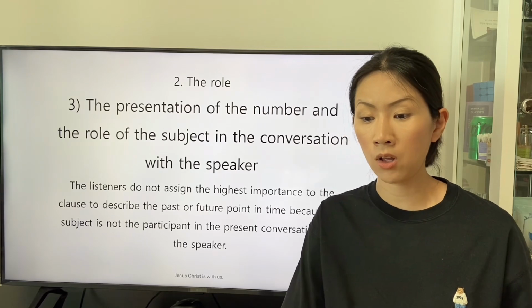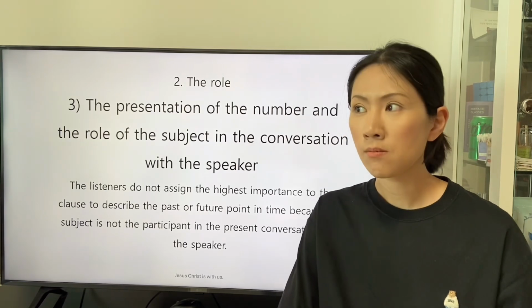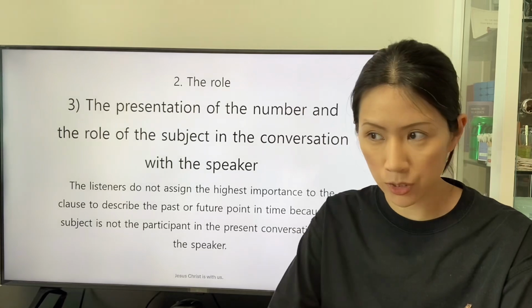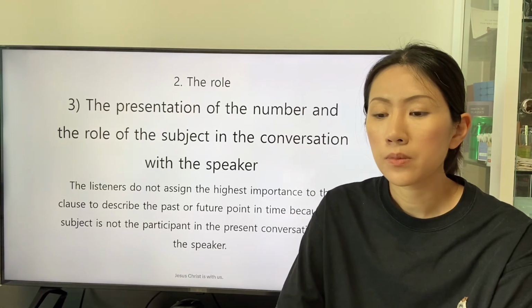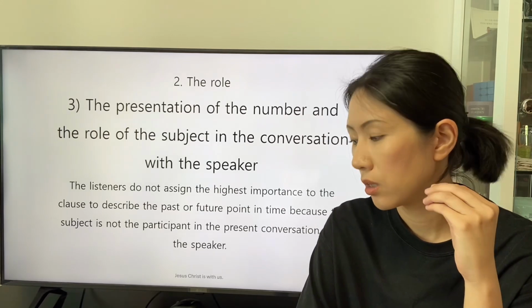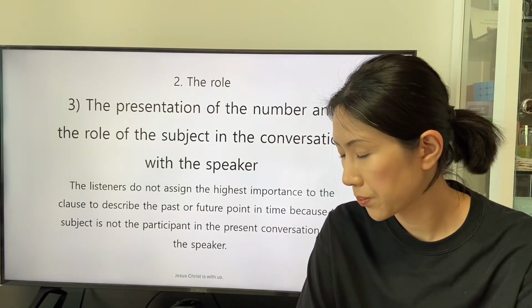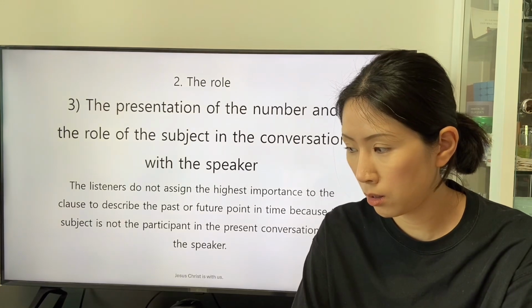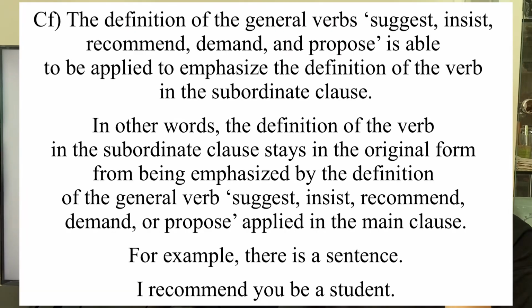There is the other example about the phenomenon that the uniformity of a general verb is revealed because the speaker emphasizes the definition of the verb. The definition of the general verbs suggest, insist, recommend, demand, and propose is able to be applied to emphasize the definition of the verb in the subordinate clause.